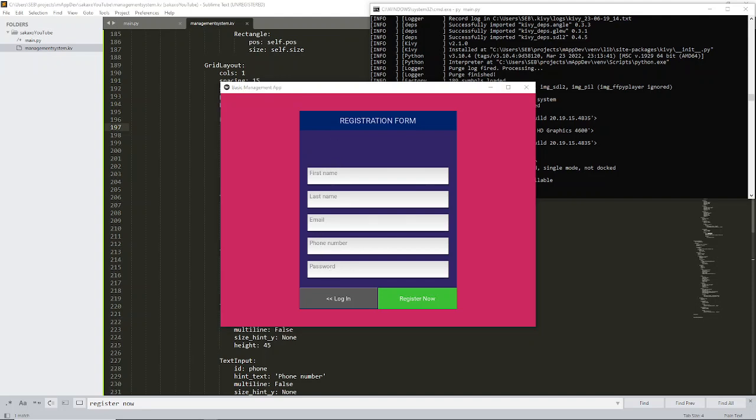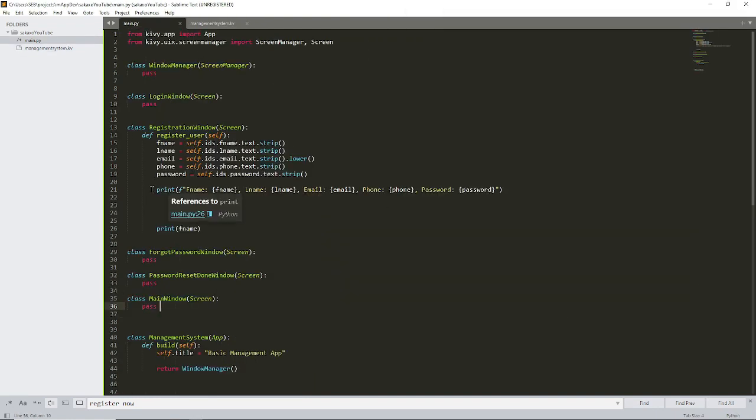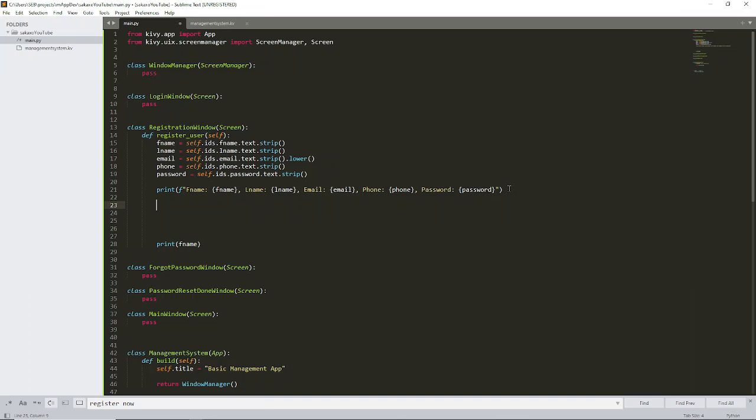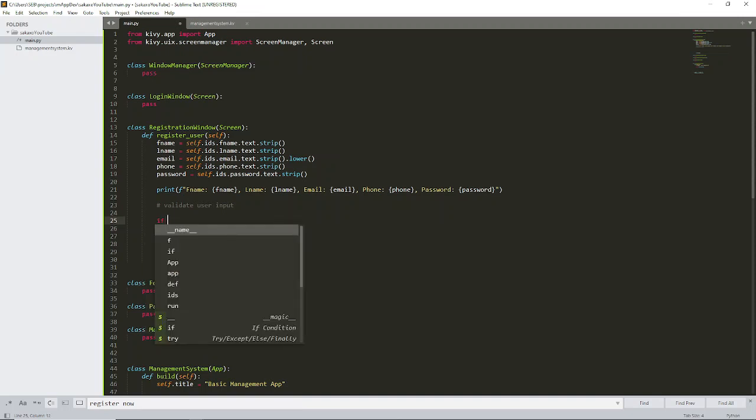So quickly, we write logic in our Python file to handle that. Instead of printing this again, let me still have that, and then here I want to validate what my user provided. So I'll just write validate user input. And to validate that, there is going to be an if statement. The first thing that I'll check is whether any of these input fields are empty.